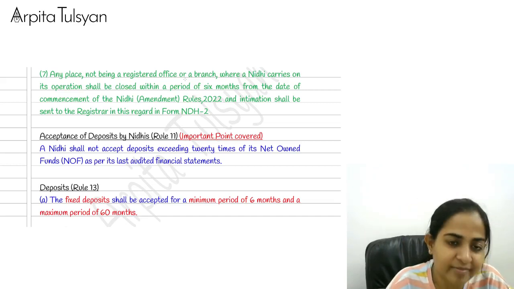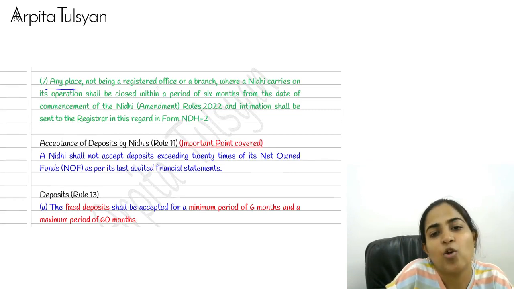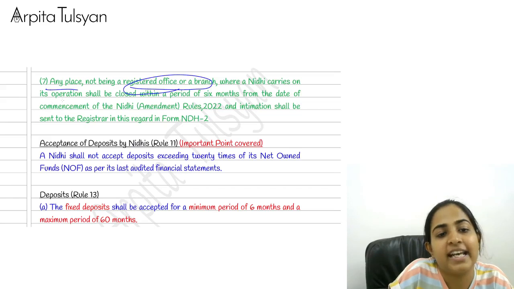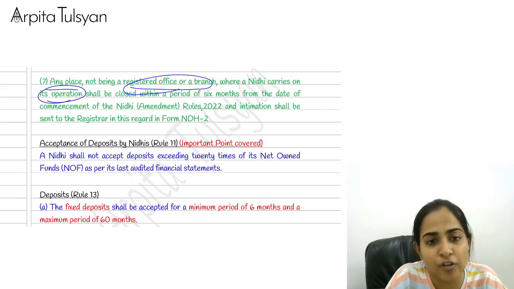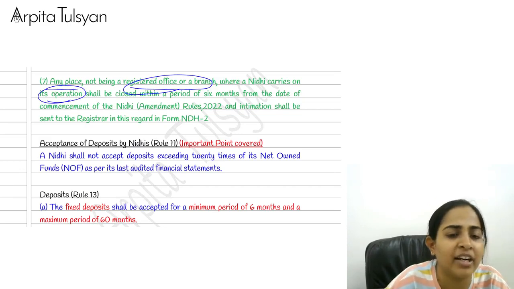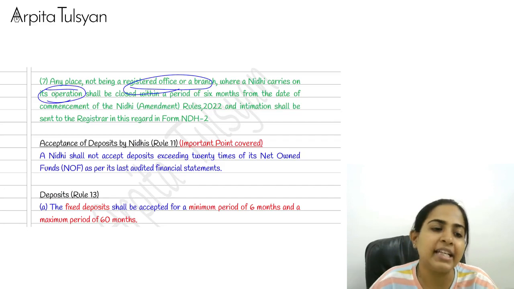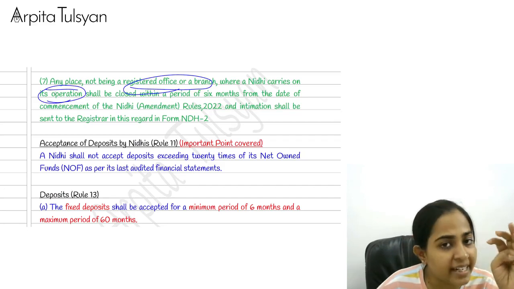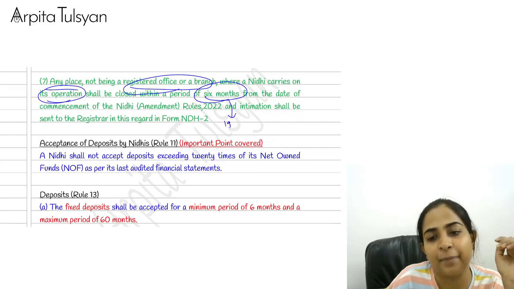Right? Okay. Then after that, any place not being a registered office or a branch where a Nidhi carries on its operation, means it is not a branch, it is not your main office, but it is just an extra place where a Nidhi is conducting business, please close it. We don't want any such place. Either it should be a registered office or it should be a branch. If you have any third place, then close it within 6 months from 19th April 2022.